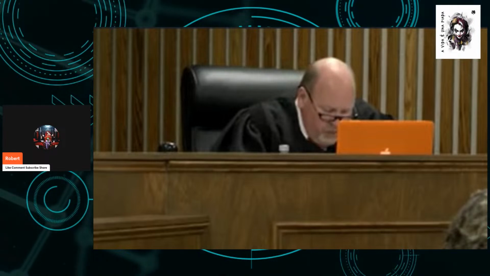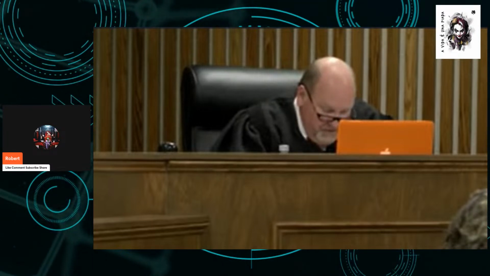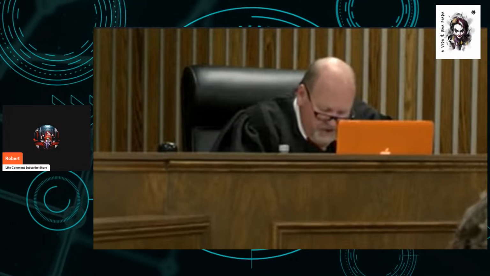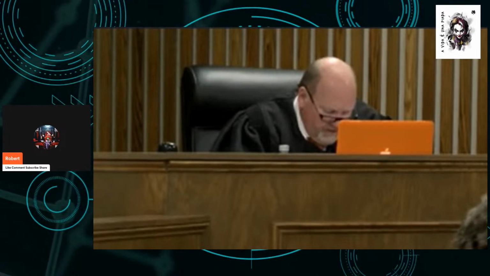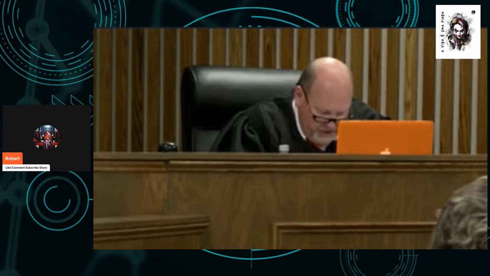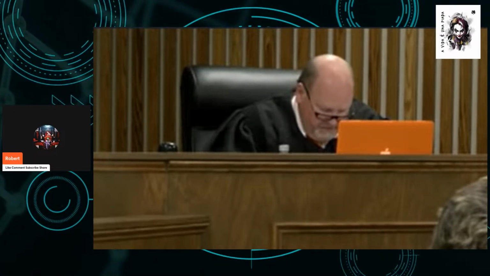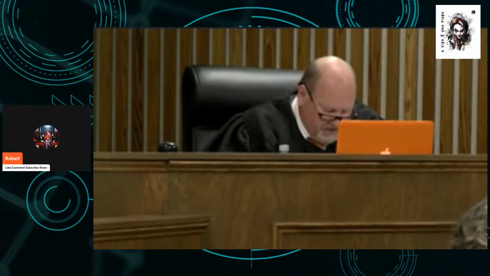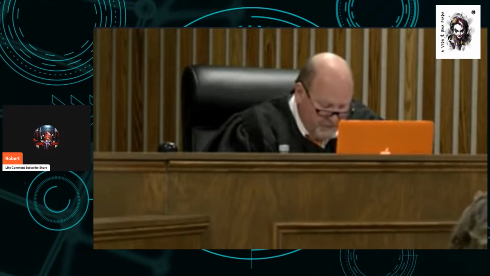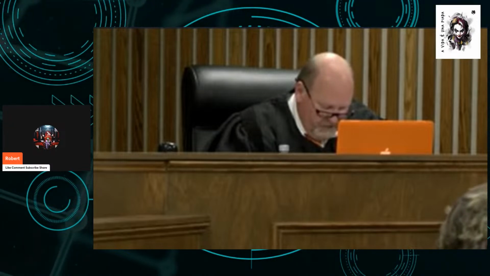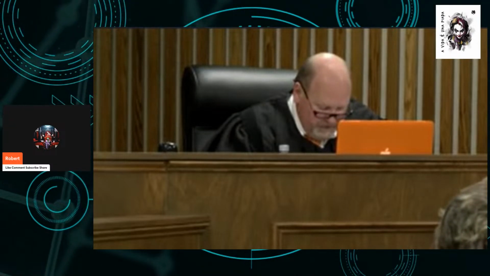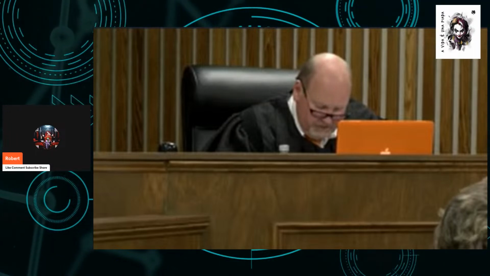Lesser included offense, counts 1, 2, 3, 4, and 5. Misdemeanor reckless endangerment. Any person who commits the offense of misdemeanor reckless endangerment is guilty of a crime. For you to find the defendant guilty of this offense, the state must have proven beyond a reasonable doubt the existence of the following essential elements: 1, that the defendant engaged in conduct which placed or might have placed another person in imminent danger of death or serious bodily injury, and 2, that the defendant acted recklessly. For the threat of death or serious bodily injury to be imminent, the person must be placed in a reasonable probability of danger as opposed to a mere possibility of danger.